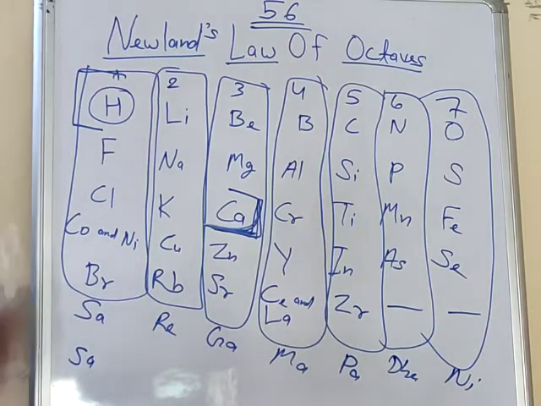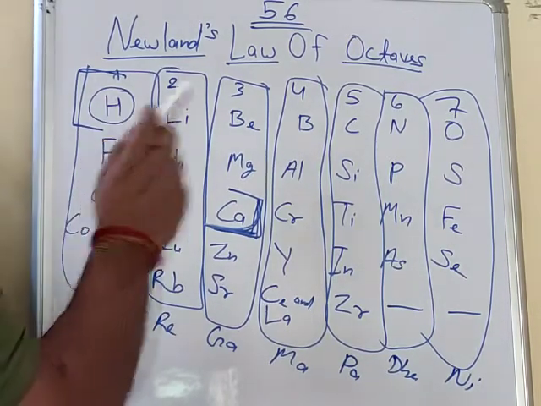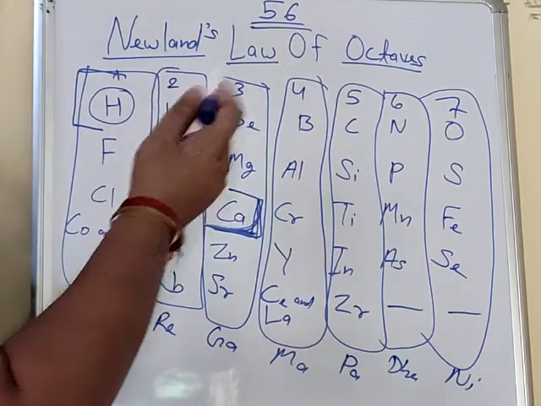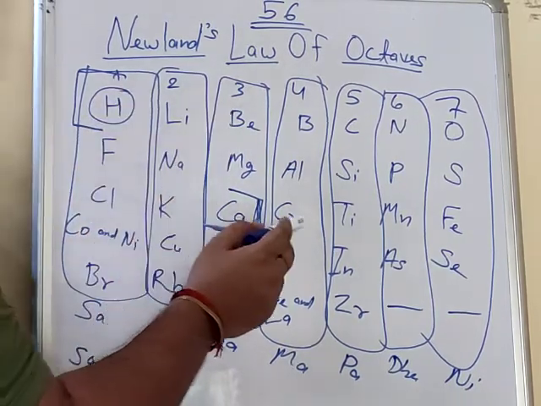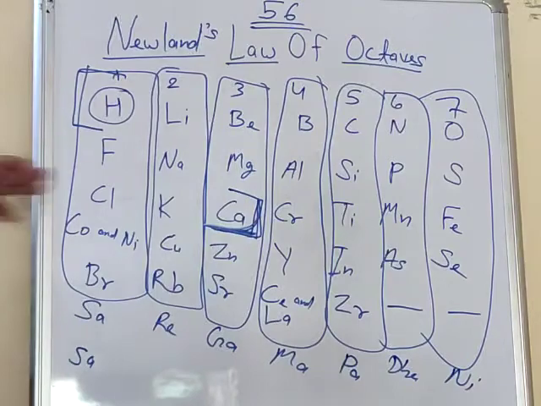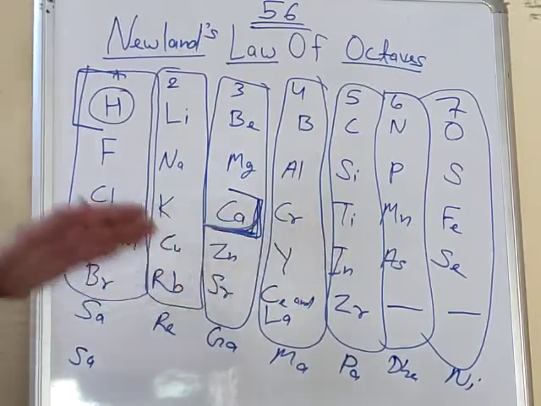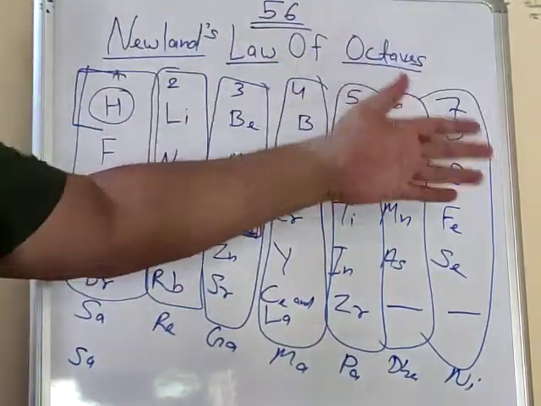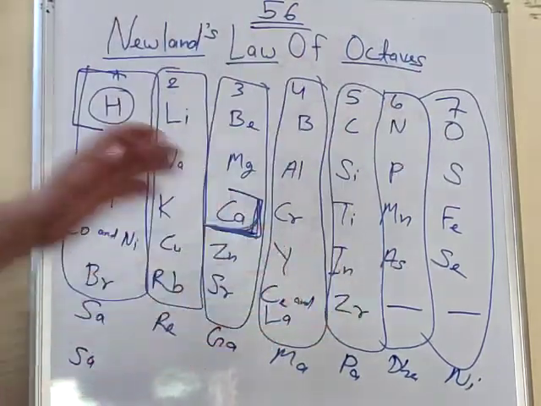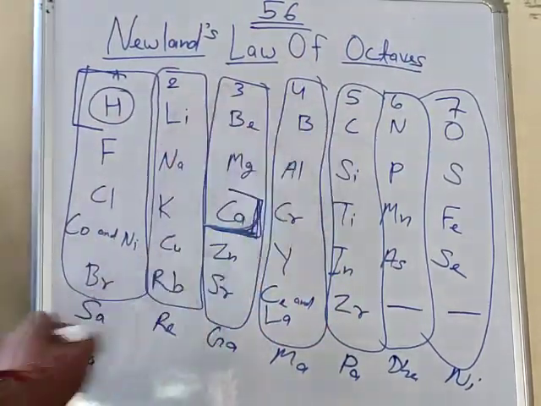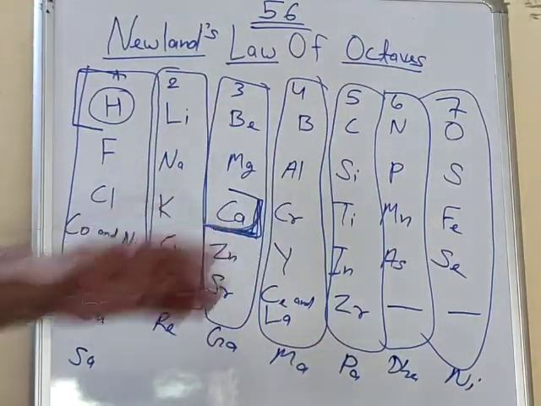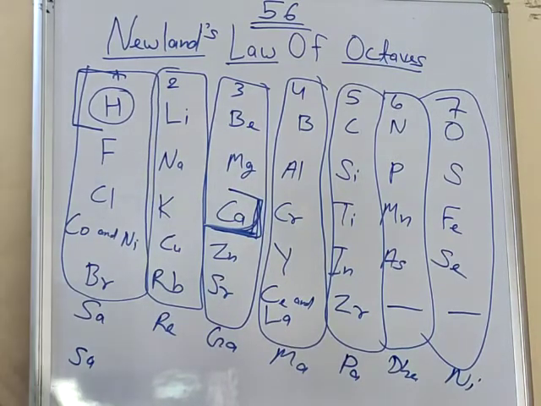As you go further, the atomic mass increases. After calcium, the other elements have more atomic mass and are known as heavy elements. So this theory was only valid till calcium. First limitation: after calcium this theory failed.